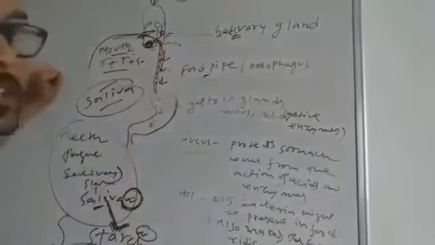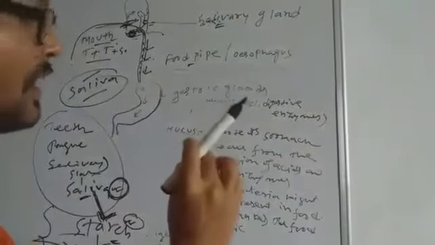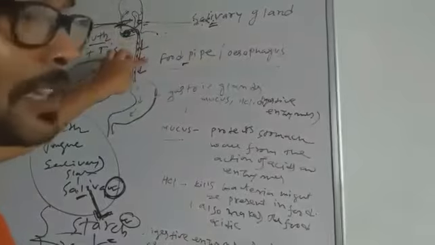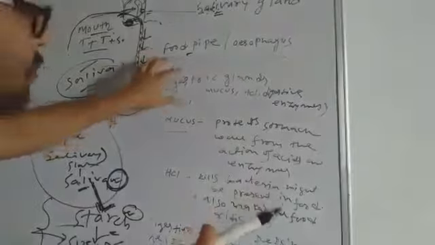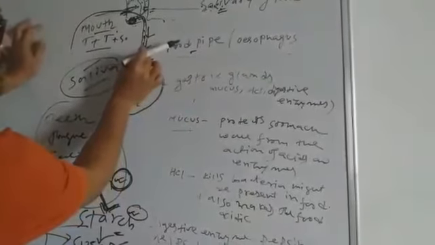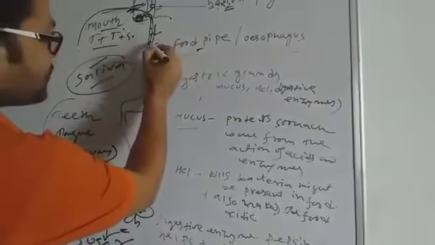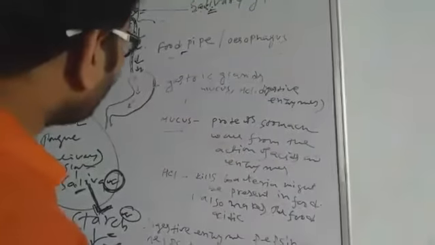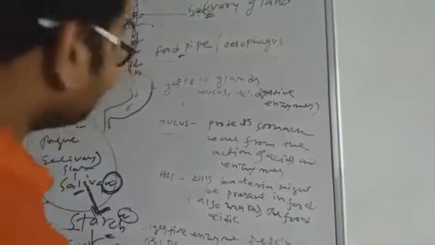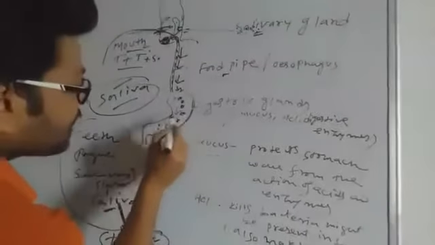It is a tube-like structure, approximately 25 centimeters long. With the help of muscular movement, the food moves in a downward direction. After that, the food particles enter the stomach.